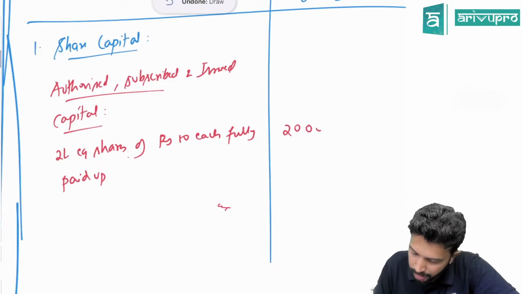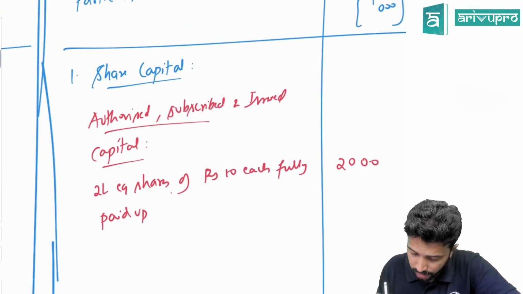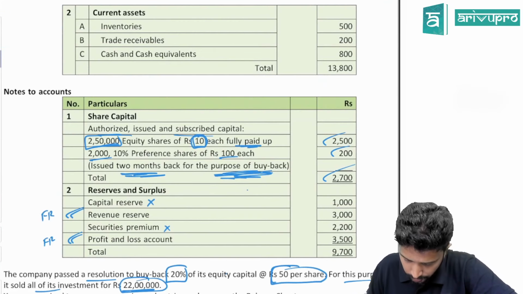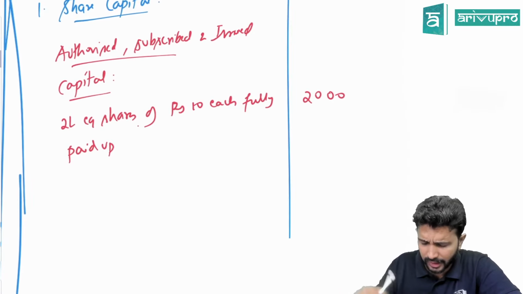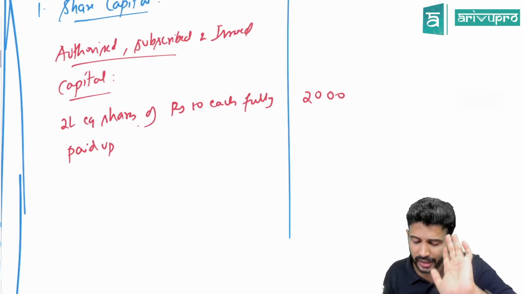That is your authorized, subscribed, actually this is here you have both equity and preference, no? Okay. All right, no problem. So okay, no issues since I've given the common heading, we'll write the same. So this is for equity share capital.